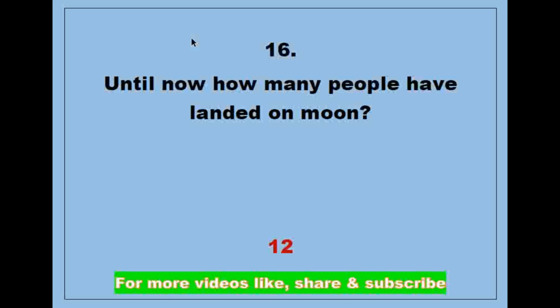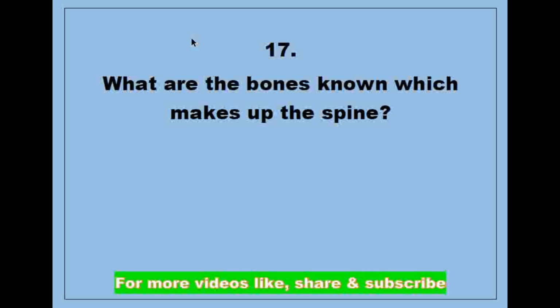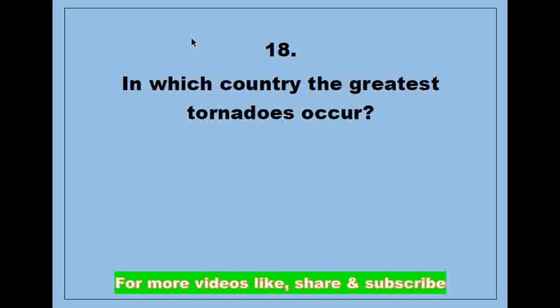Answer is 12. Next question, what are the bones which make up the spine known as? Answer is vertebrae. Next question, in which country do the greatest number of tornadoes occur? Answer is United States of America.